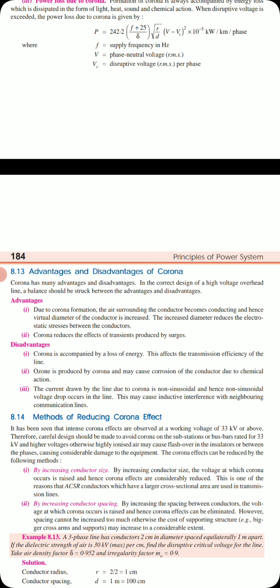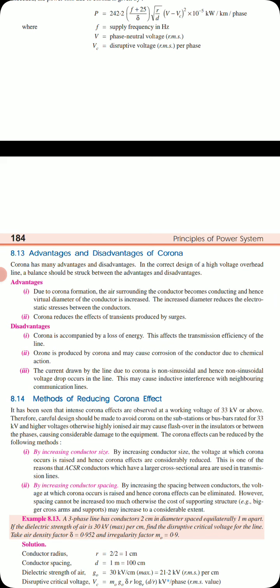The increased diameter reduces the electrostatic stress between the conductors. The surrounding air is ionized, which means it conducts, so the virtual diameter of the conductor increases, and because of that the electrostatic stress on the conductors is reduced. Second, corona reduces the effects of transients produced by the surges.